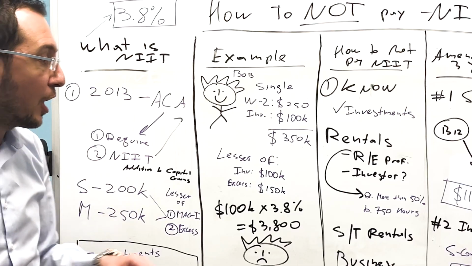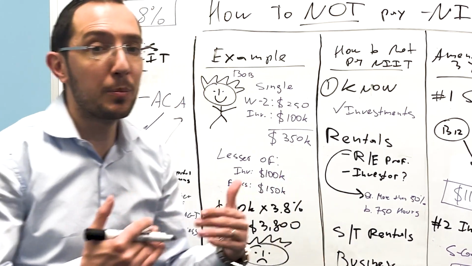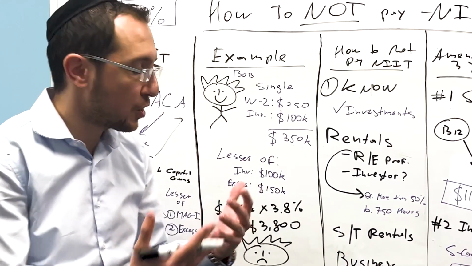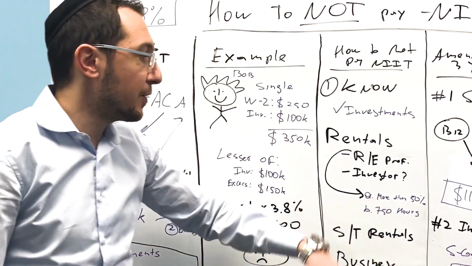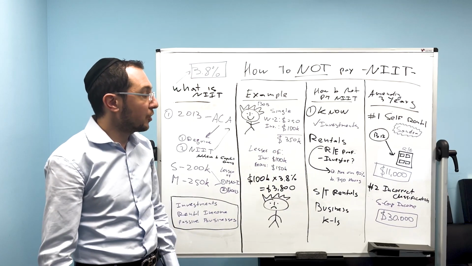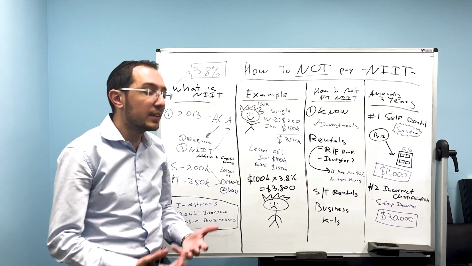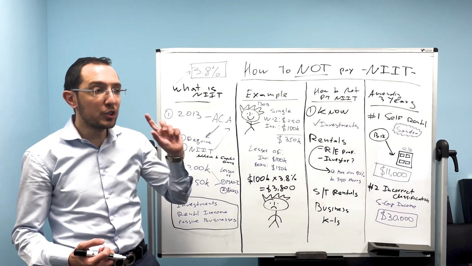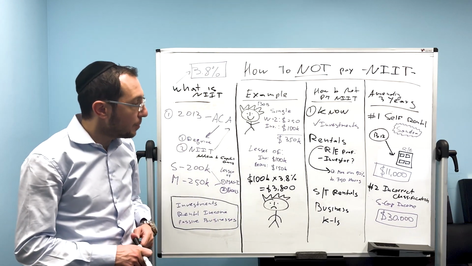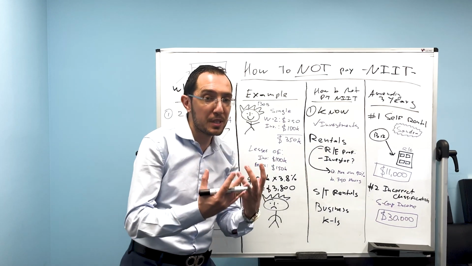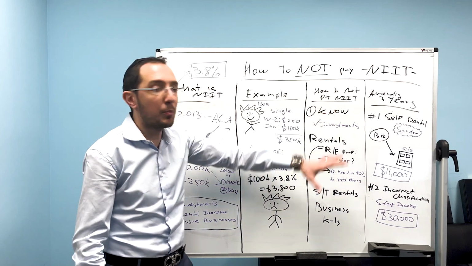Those individuals are the ones that spend more than 50% of their time in real estate activities, in simple terms, and at least 750 hours in real estate. They are considered real estate professionals. And if they have a rental property which generates net income, because real estate professionals are considered to be in a trade or business, they do not pay the 3.8% tax.